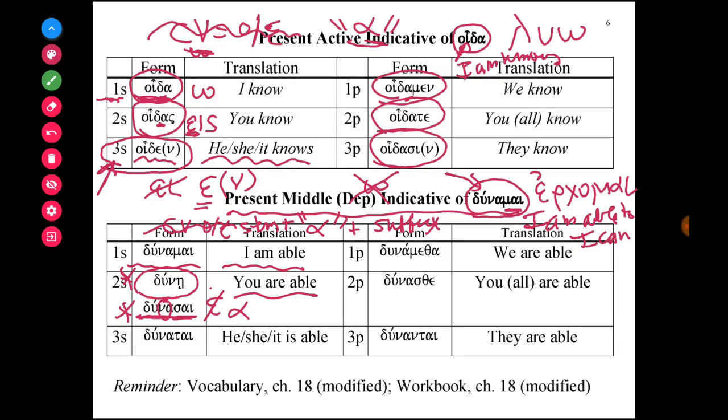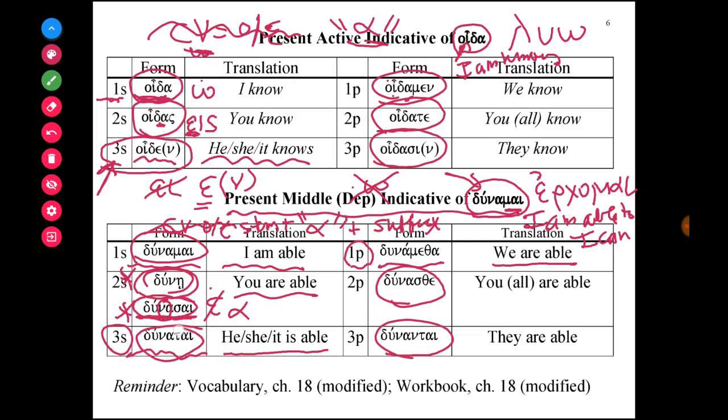Both have a different form, but they mean exactly the same thing. You are able. Dunatai, for the third person singular, is he, she, it is able. For the first person plural, dunametha, we are able. For you all are able is dunasthe, and they are able is dunantai. So let's say this again, one more time. Dunamai, dune or dunasai, dunatai, dunametha, dunasthe, dunantai. And those are the forms for these two irregular verbs.